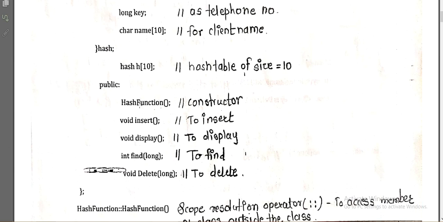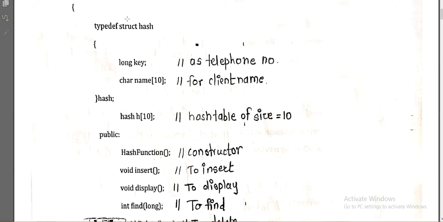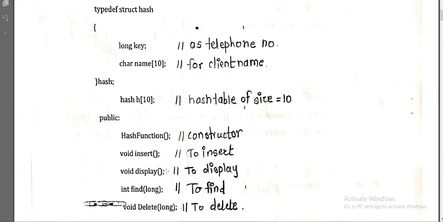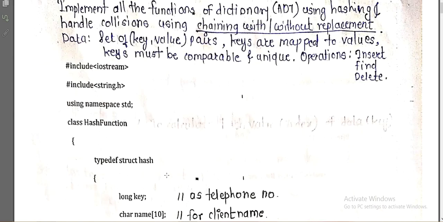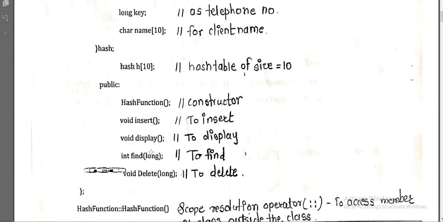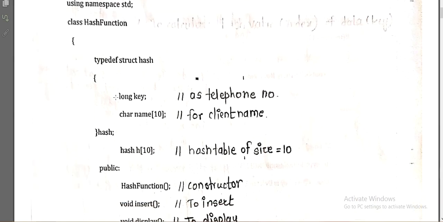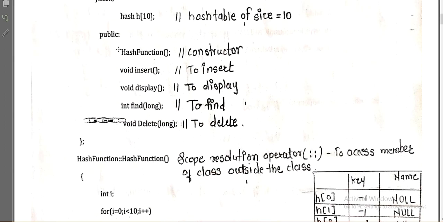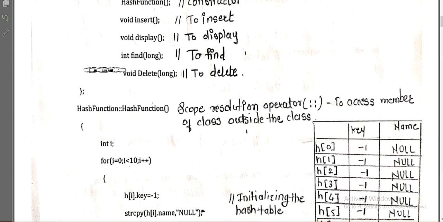Now we have also declared some public functions, like the hash function, which is nothing but the constructor, having the same name as the class, right? Then next is the insert function, the display function, and the find function, because those are the functions mentioned in the question, that we need to execute operations like insert, find and delete. So we have included insert, find, delete, and with that also a display function. These are the functions that we have declared in the class. Now we have to write down the definition of those functions.